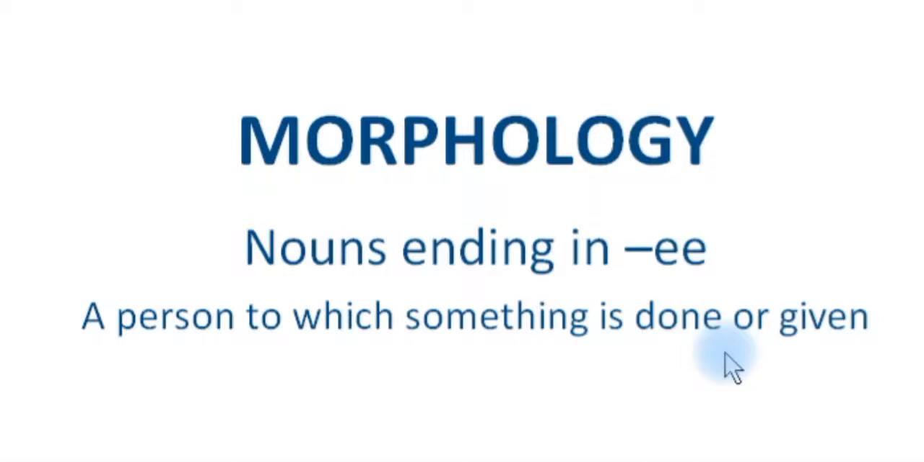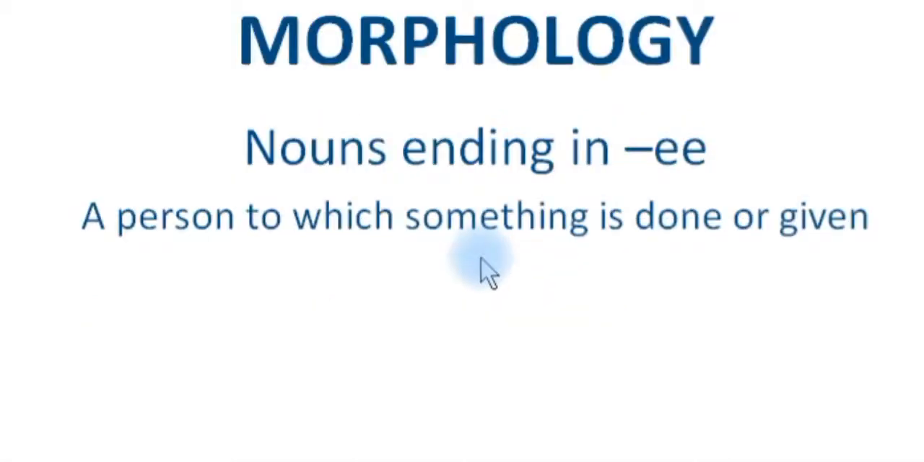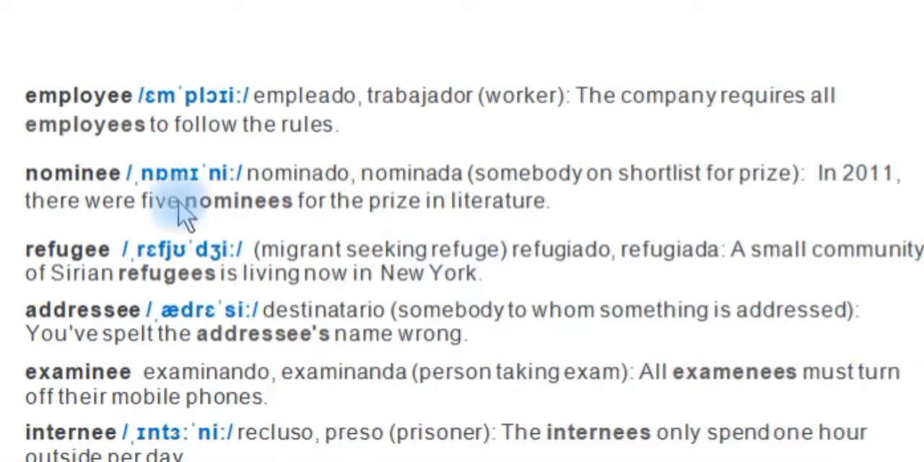Okay, so the person receives something like a right or an award, or something has happened to the person, and therefore that's when we use ee after the noun, which is usually related to a verb with the same or similar meaning. Okay, and the most popular ones are employee, nominee, refugee. Okay, you see employ, emplear, employee, empleado.